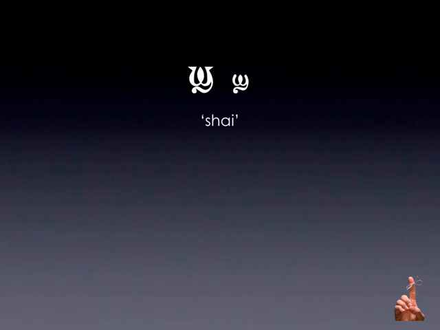Let's continue on with some letters that we need to memorize. This is the shai. It sort of looks like an omega, or a long O, I should say, a long O with a tail attached to it. It also looks very similar to the letter equivalent in Arabic for SH. This is the shai, and it's pronounced sh as in shake. And this is one of the uniquely Coptic letters. In fact, the rest of the letters that we'll see for the rest of this part of the presentation are uniquely Coptic. So that was the shai.